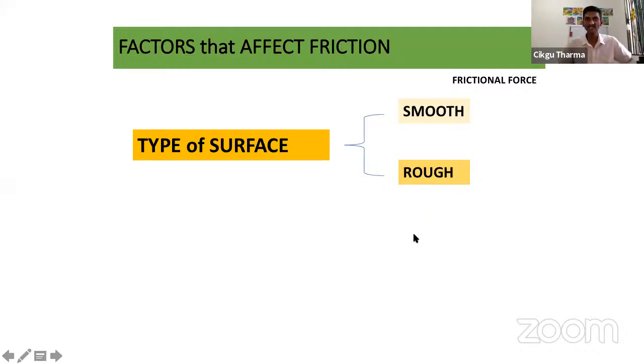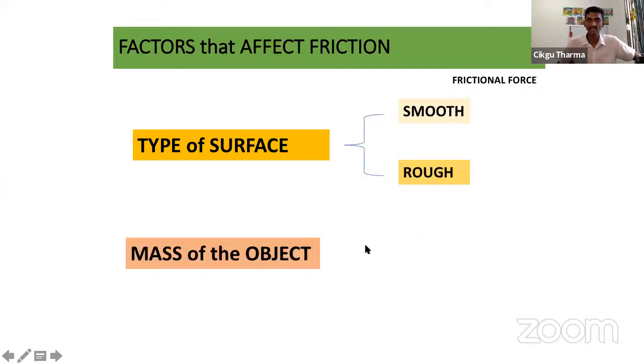Let's look at the second factor. The mass of the object. Now I have two boxes. One will be an empty box, and the same box I fill up with a lot of things. Which will be easier to push, the empty box or the full box?